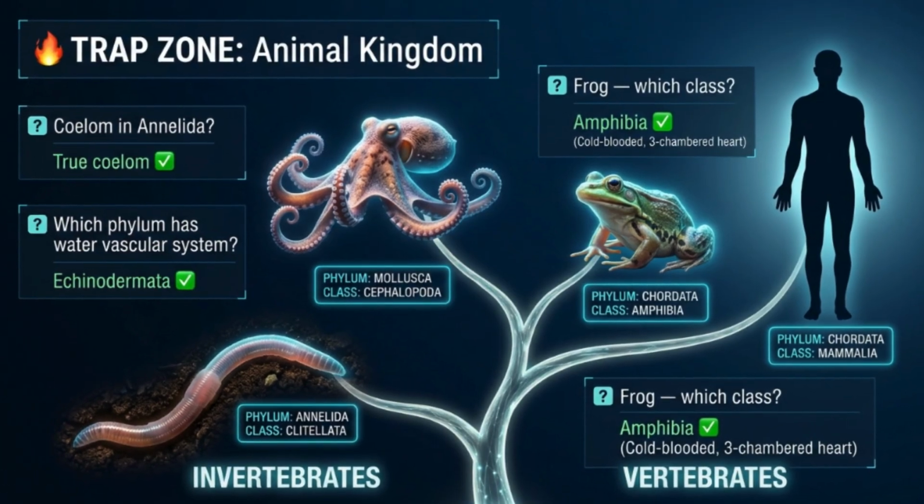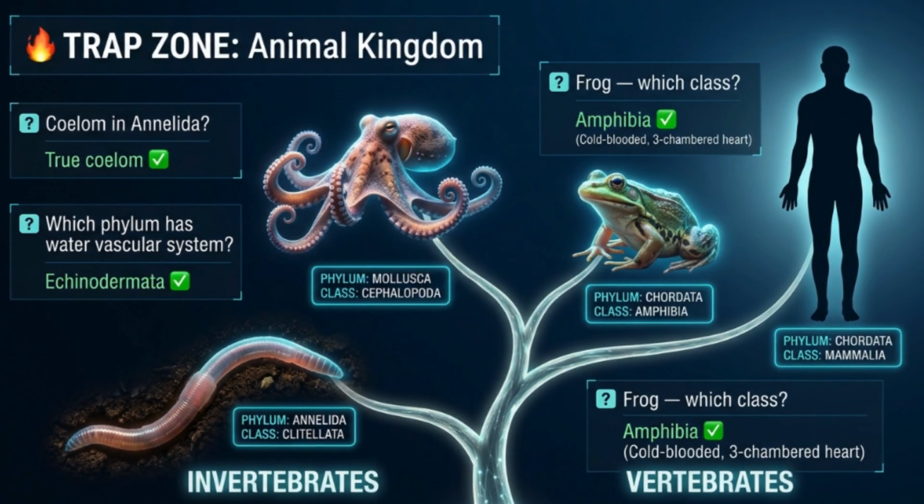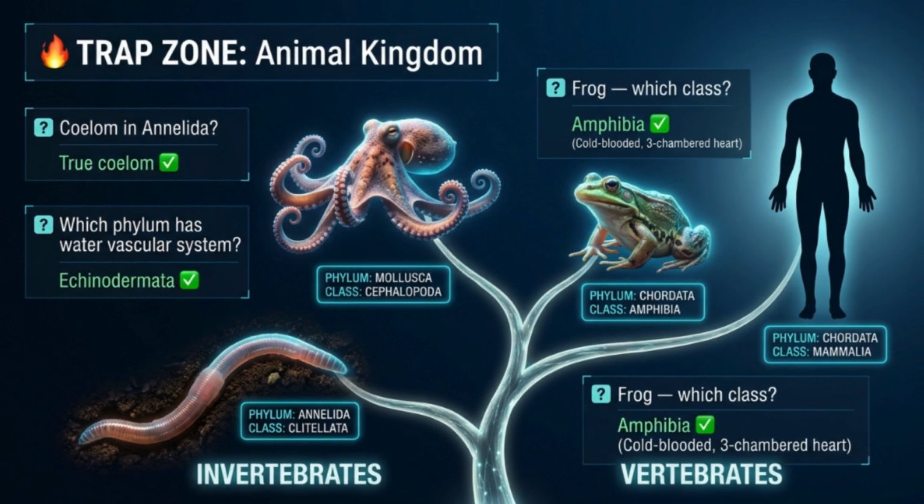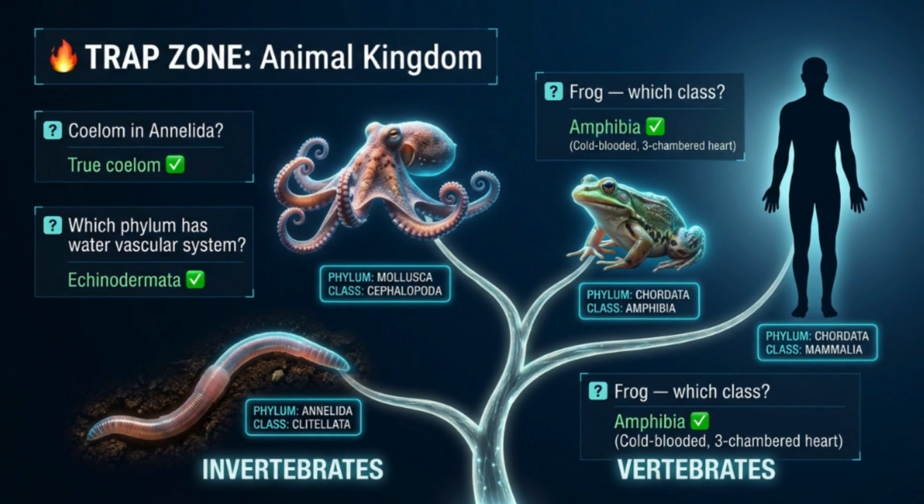Animal kingdom. And yes, the frog is now officially in your NEET syllabus. Pay attention. Annelida has a true coelom. Platyhelminthes, acoelomate. Nematoda, pseudocoelomate. Echinodermata has the water vascular system. Starfish, sea urchin. These are deuterostomes, same lineage as vertebrates.